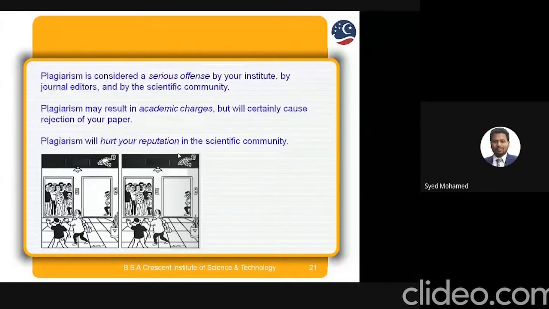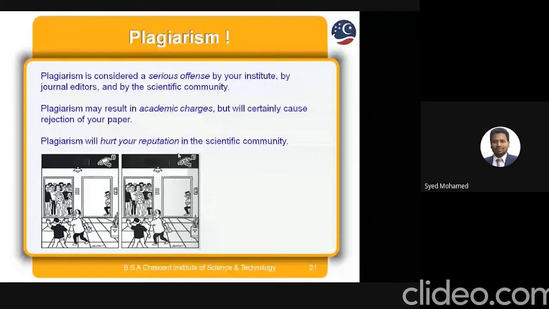See this example, we have two images. They look like the same, but they have these 6 differences. But they look like the same. It's also plagiarism. For example, on the left-hand side, we have one image, and on the right-hand side, we have one image. They look like the same image, but we have 6 differences. But it's plagiarism. But what is not plagiarism?